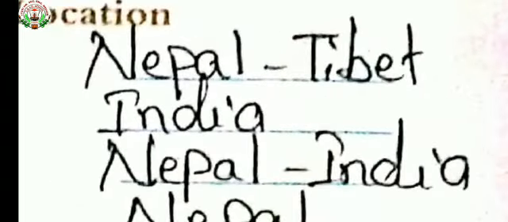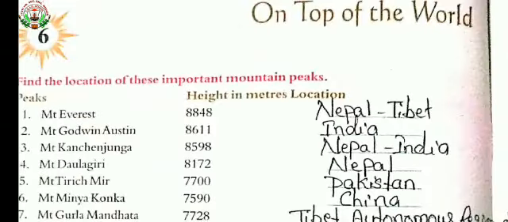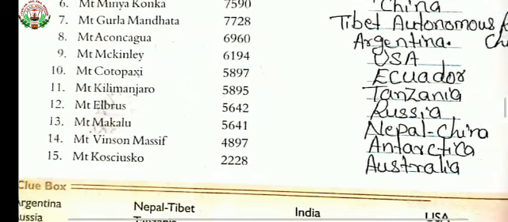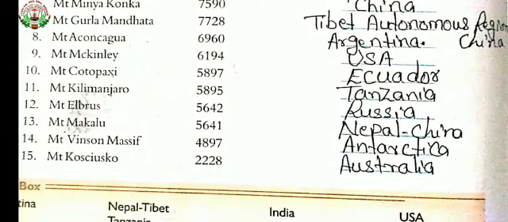Then 13th one is Mount Makalu. Yes, Mount Makalu, its height is 5,641 and it is found in Nepal, China. Then the 14th one, Mount Vinson Massif. Its height is 4,897 and it is located in Antarctica.